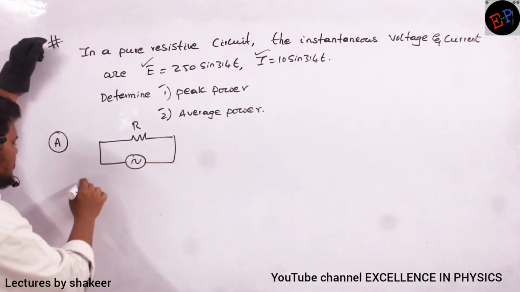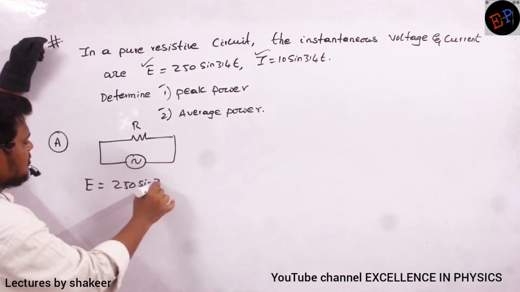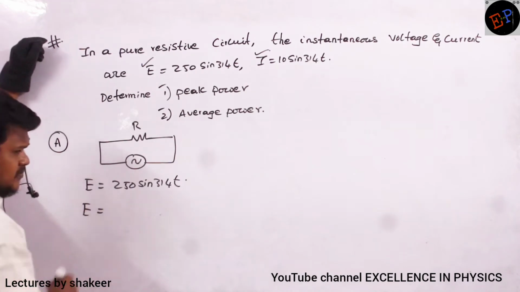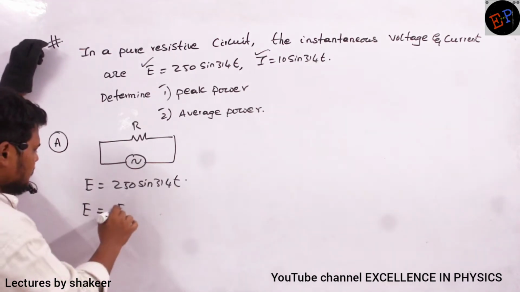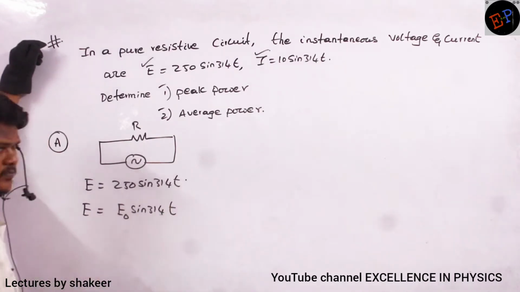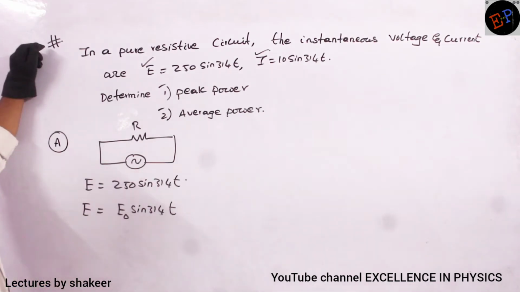So you take that equation, E is equals to 250 sine 314t. What is the general equation of voltage ma? E naught sine 314t. That's all, no? What is E naught value? What is meant by E naught?